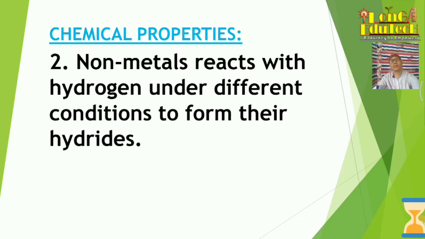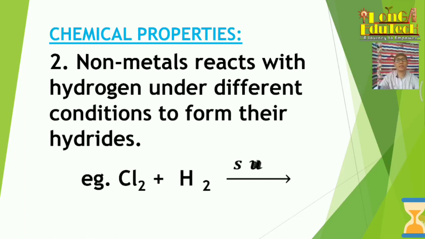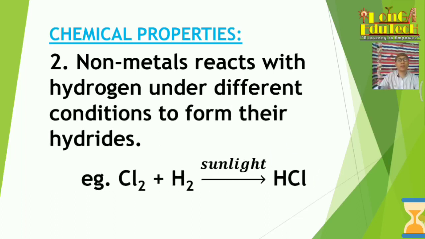Not in all the conditions, but under different conditions. For example, chlorine reacts with hydrogen to form hydrochloric acid under what conditions? In the presence of sunlight. Okay, in the presence of sunlight, chlorine reacts with hydrogen to form hydrochloric acid. Under normal conditions, it will not form, but it should be in the presence of sunlight.